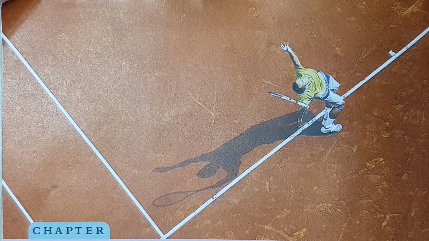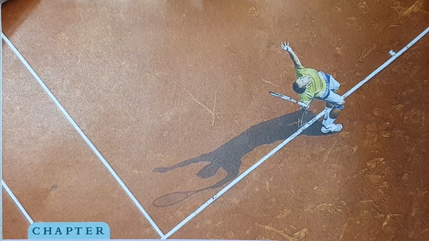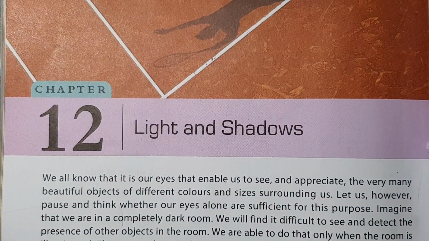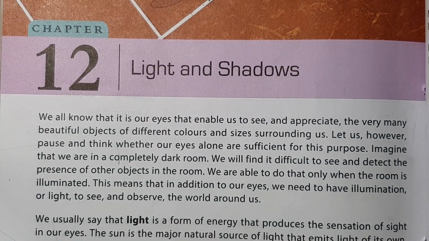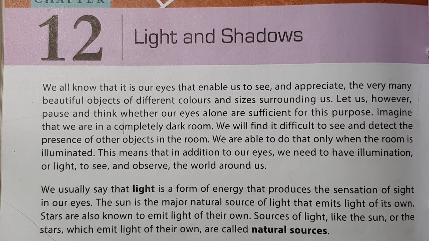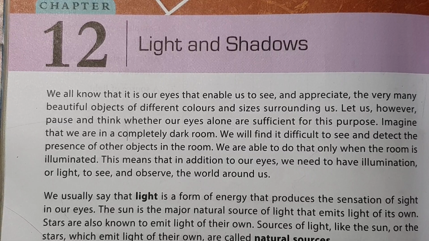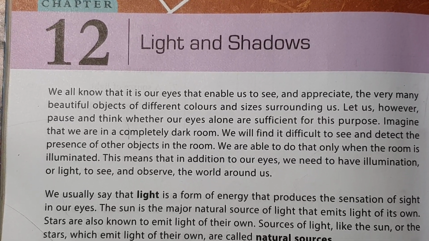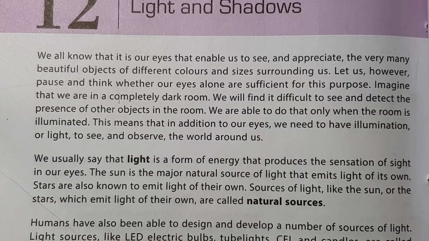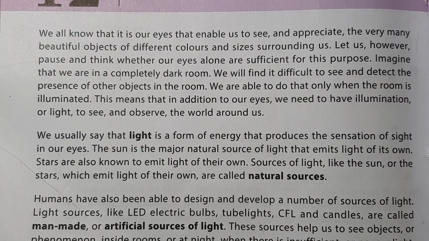Now let's start with today's chapter of class 6th, light and shadow. We all know that it's our eyes that enable us to see and appreciate the very many beautiful objects of different colors and sizes surrounding us. Because of the eyes, we can see all the things. We can admire beautiful things of nature. We can see different colors, sizes, the things around us.